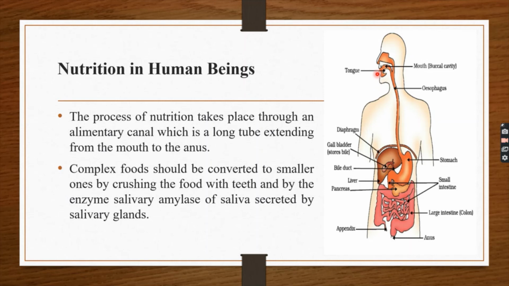Salivary amylase breaks down starch, which is the complex molecule, into sugar. Starch is a very complex molecule, right? The saliva breaks the starch into sugar. Sugar is the simplest one. As the canal lining is soft, the food is made wet to make the passage smooth. The alimentary canal has different parts and the food should be moved in a regulated manner along the digestive tube so the food is processed properly in each part.